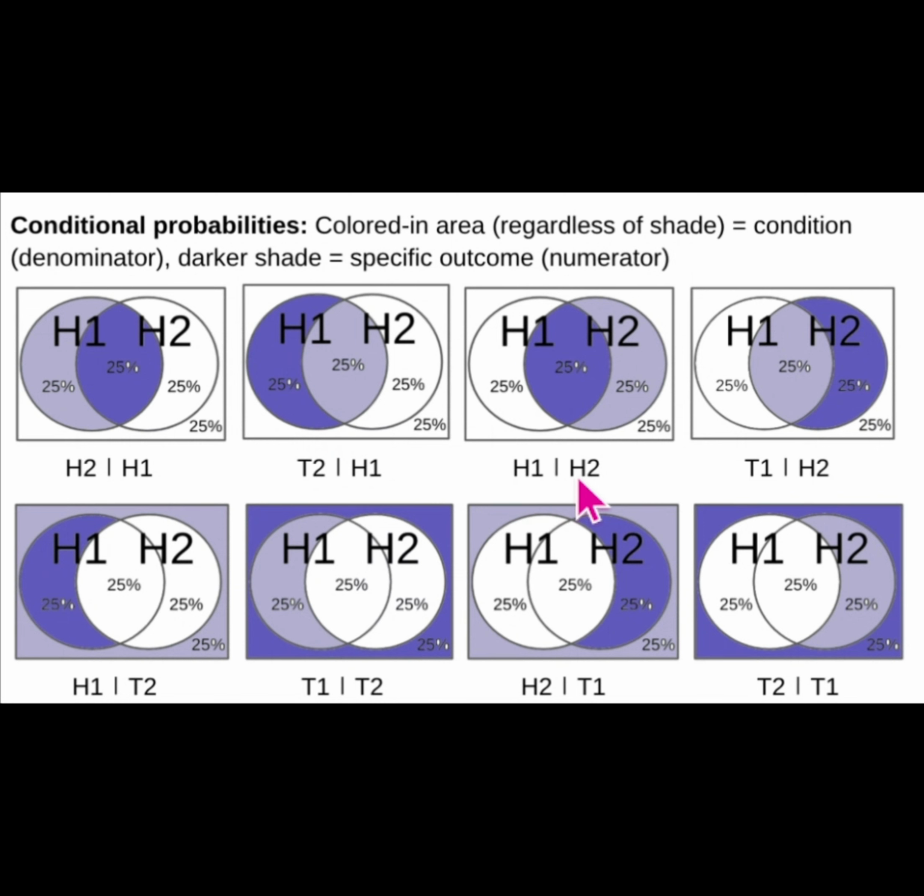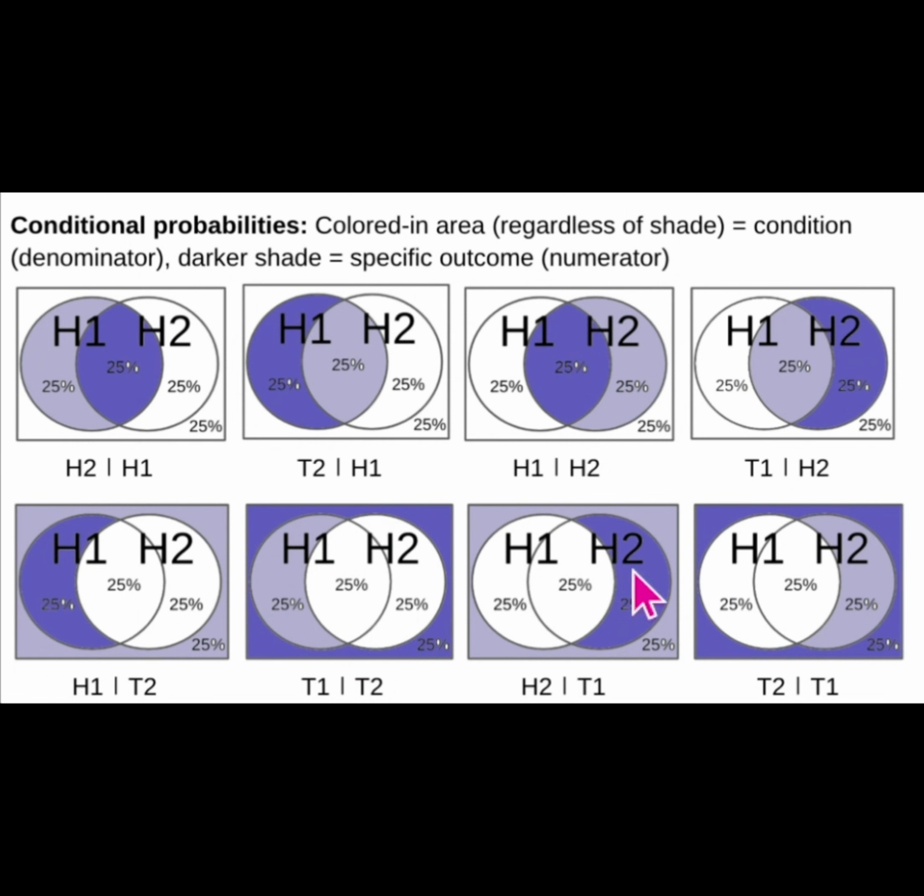Heads on the first given heads on the second. You focus on the second, and H1 given H2 is the part which is also H1 out of the entire H2. And this is not H1 given H2. This is H1 given not H2. And this is not H1 given not H2.